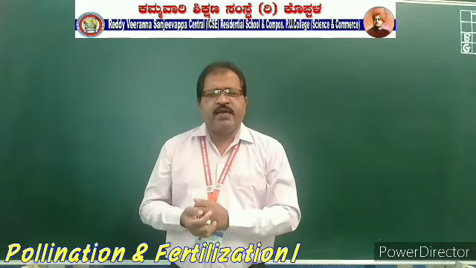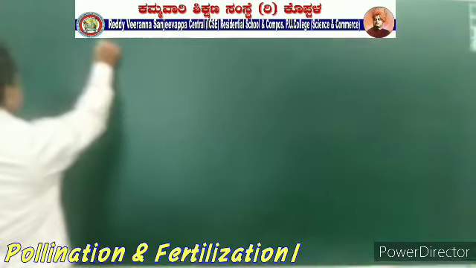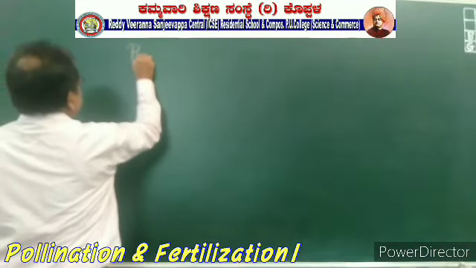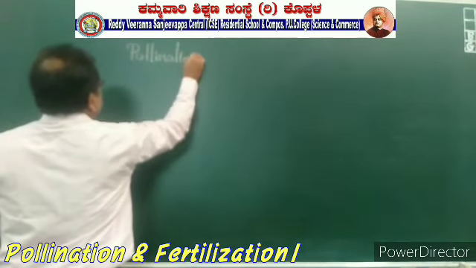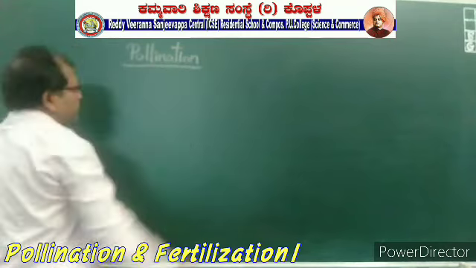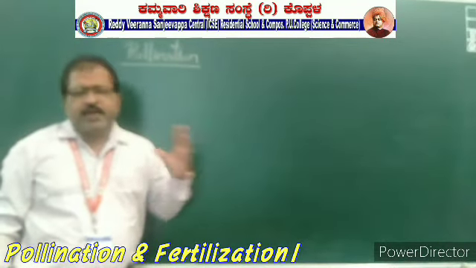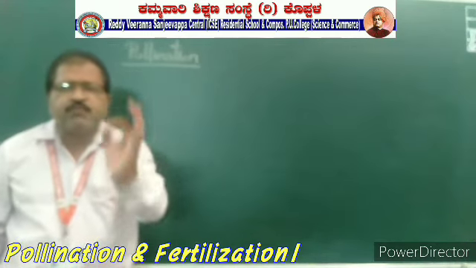Our topic today is pollination. Transferring of pollen grains from anther to stigma of the flower.